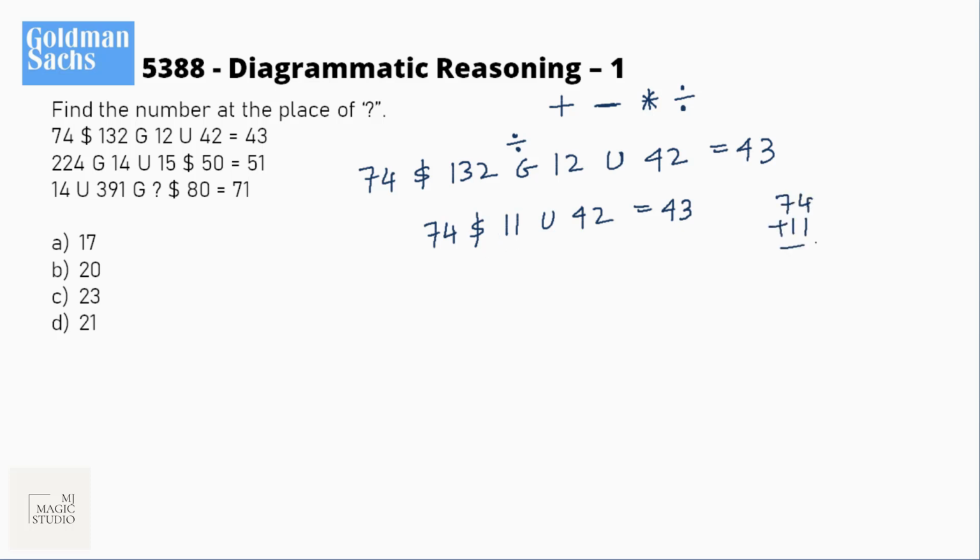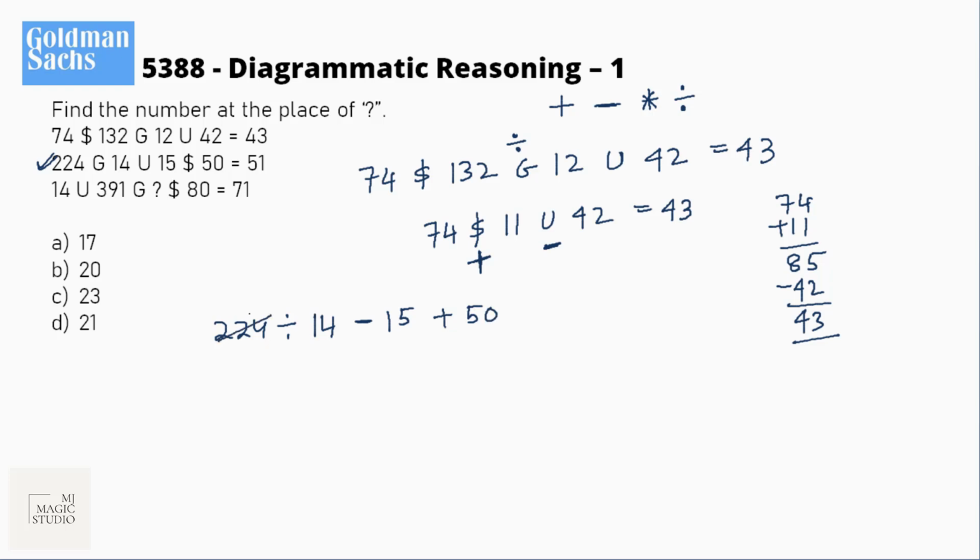74 plus 11 is 85, and if I subtract 42, I'll get 43. That means this dollar sign should be plus and this U is actually subtraction. Let's see if it fits in with the second equation given. 224 divided by 14, U is minus, 15 plus 50.